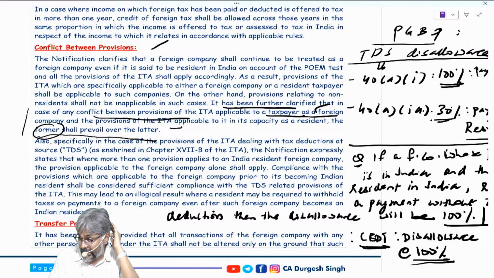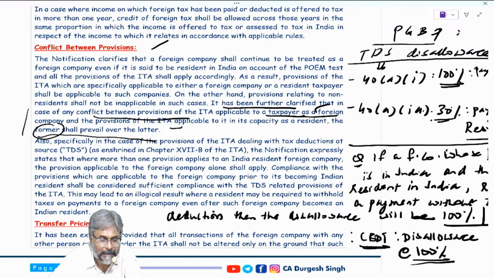There was one more point which I told you in the default scheme. If you can recall, one more point we discussed in the initial lecture was about the rebate under 87A. Before I go to rebate, one very important point to be considered is that in the default scheme the slab rate will remain the same: up to 3 lakhs nil, 3 to 6 is 5%, and so on.